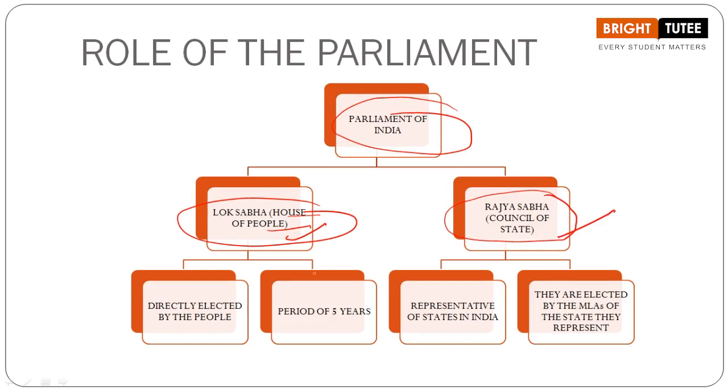Let us try to understand the difference between these two houses here. So talking about the Lok Sabha, it is directly elected by the people, and we know that the tenure for the elected representatives of the ruling party here is 5 years. Why, students? If you remember, we have already learned that general elections take place in our country after a regular interval of time, that is after every 5 years.